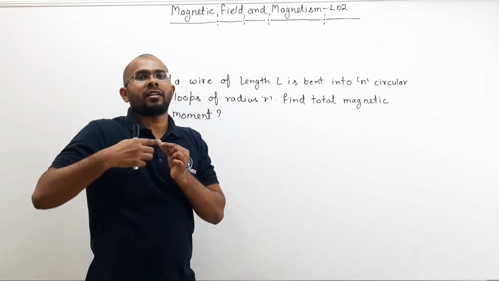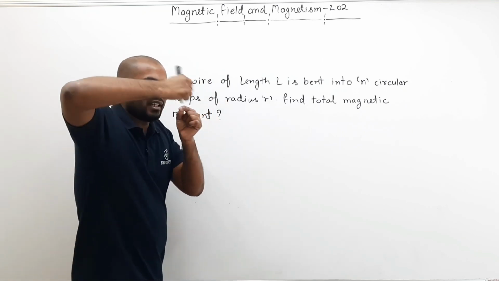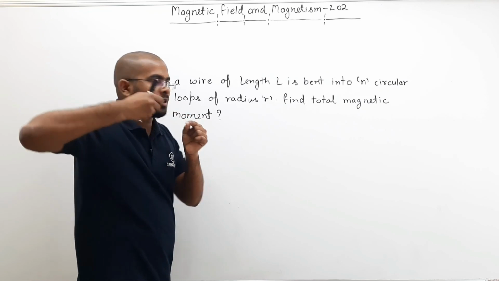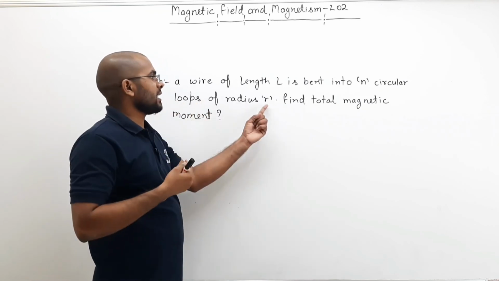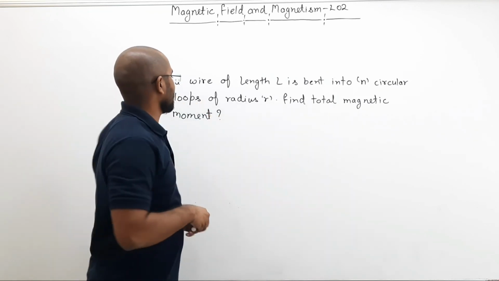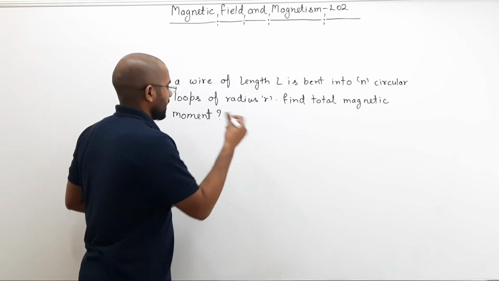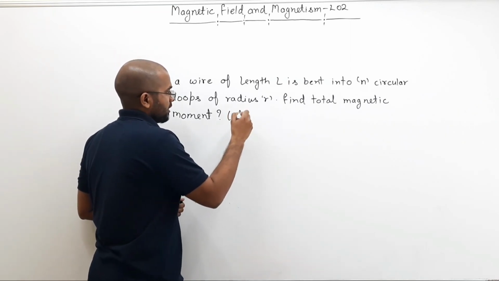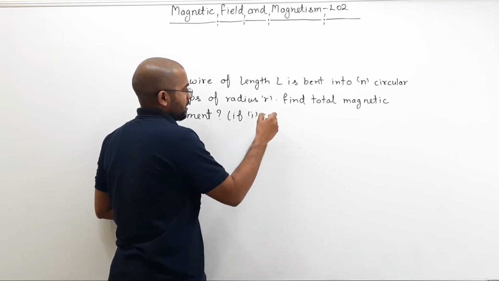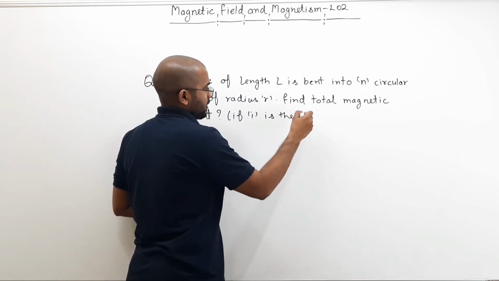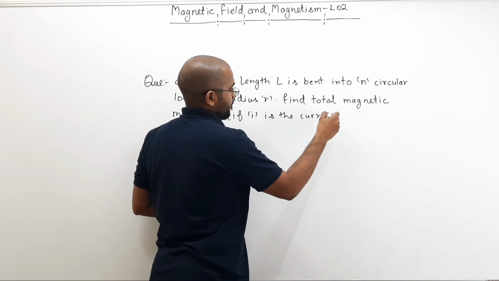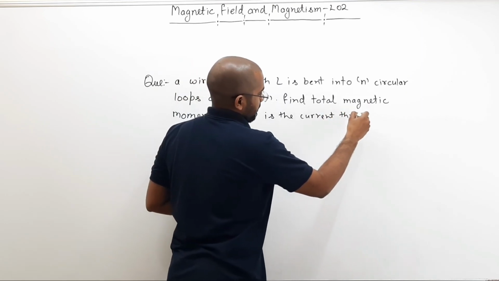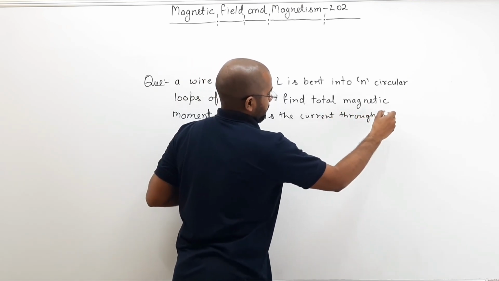So a wire is bent in n turns, n loops, and each loop has radius r. Find the total magnetic moment. Now say I is the current through the wire.